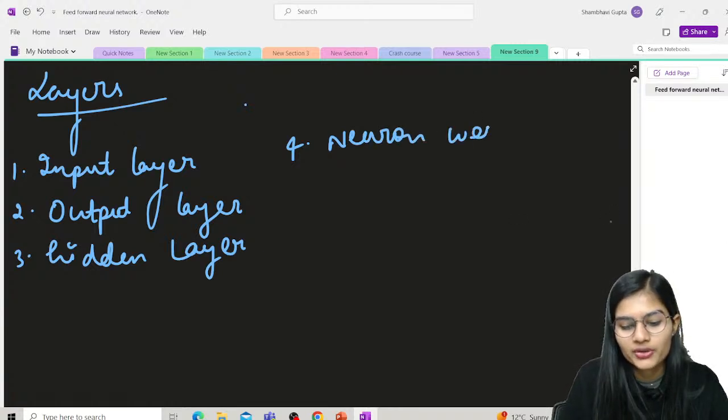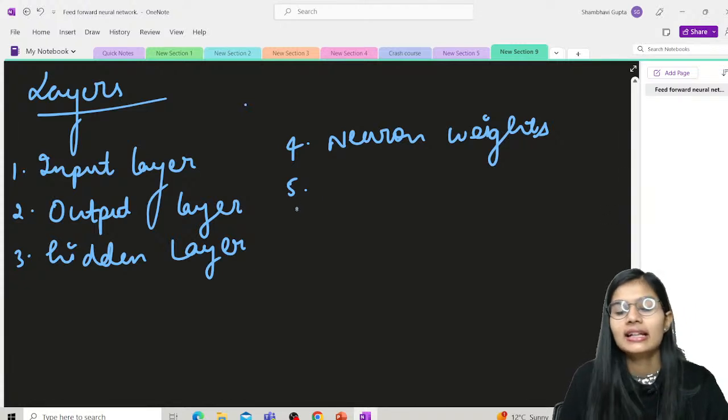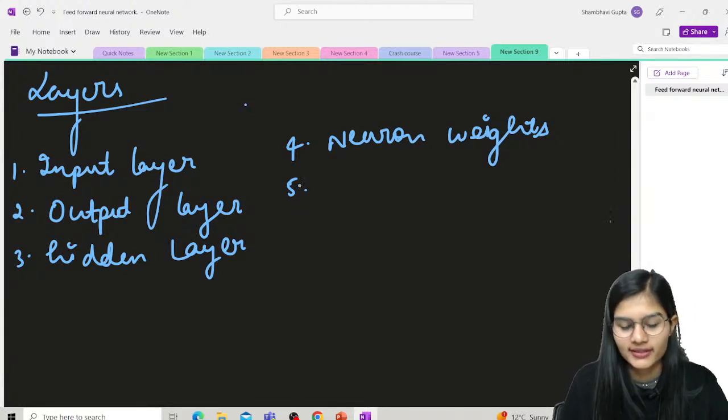Neuron weights. If yesterday you attended my class where we discussed the multilevel perceptron, there we discussed the weights, the bias, these layers, everything.